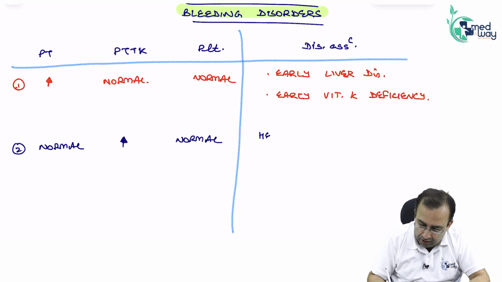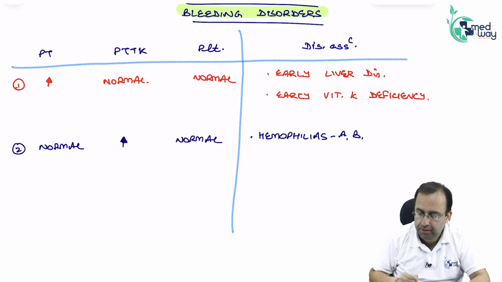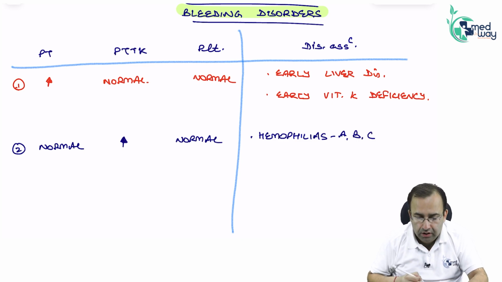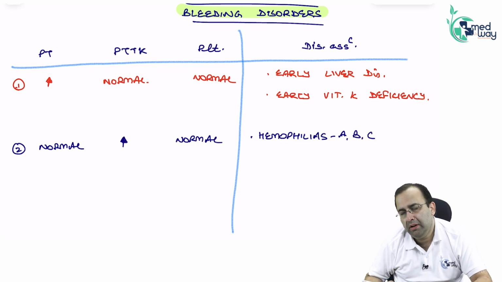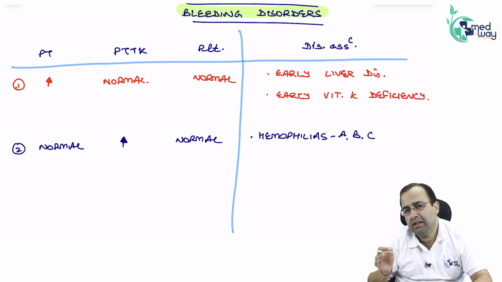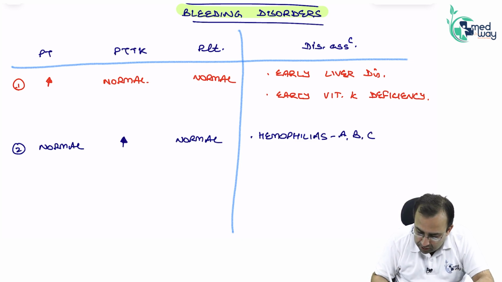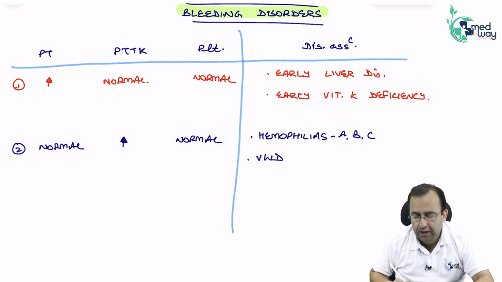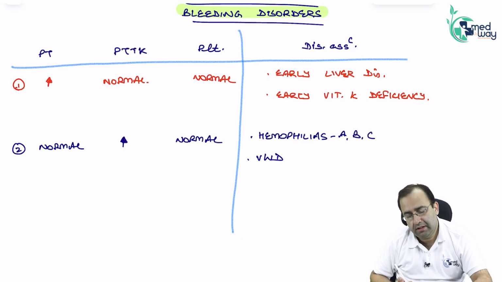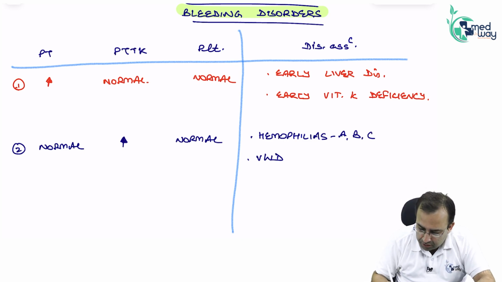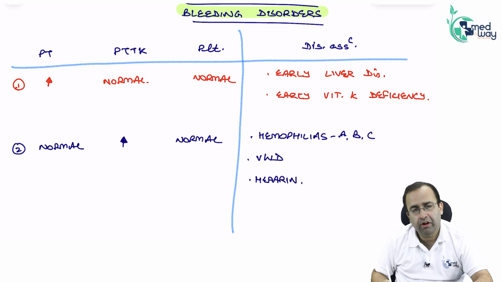This is hemophilia ABC. These are the hemophilias. Other than hemophilia, that is deficiency of coagulation factors 8, 9, 11, isolated elevation of PTTK is also seen in von Willebrand disease and because of heparin. You will be seeing this in pharma.